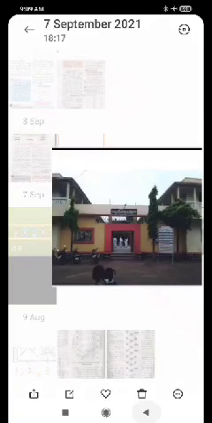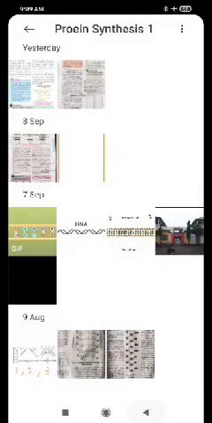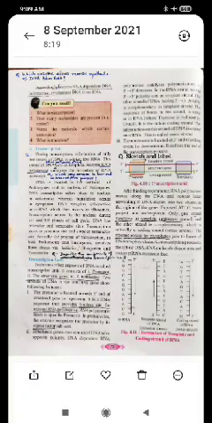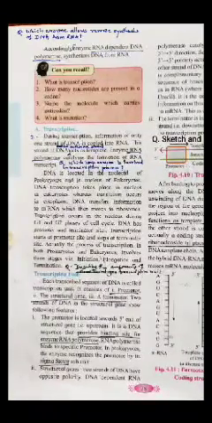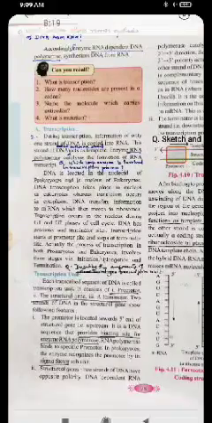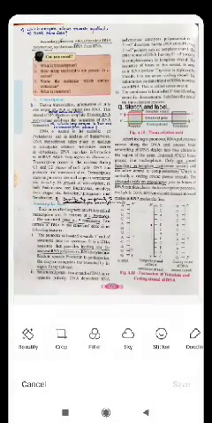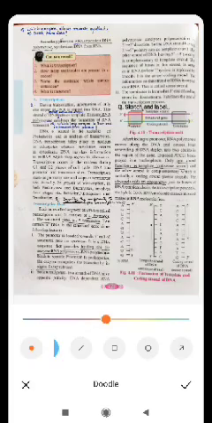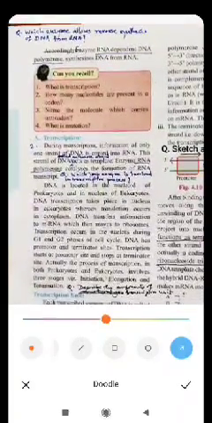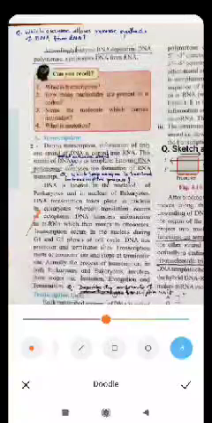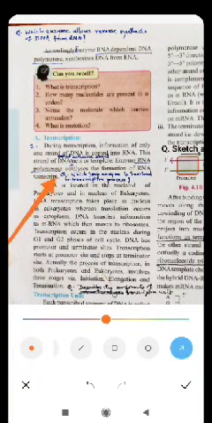In our textbook, please go to page number 78. Here on page 78, you can see on the left side the title in blue color, transcription. Now let us first see the definition. There can be a question, what is transcription? See the meaning given in our textbook.